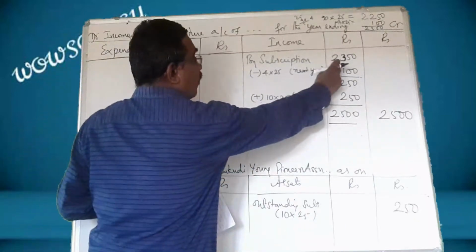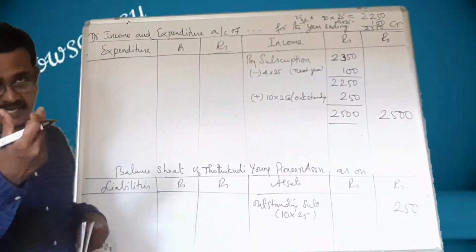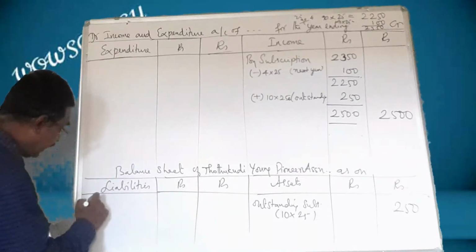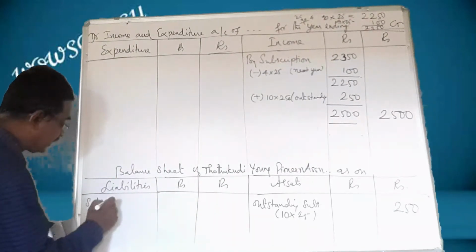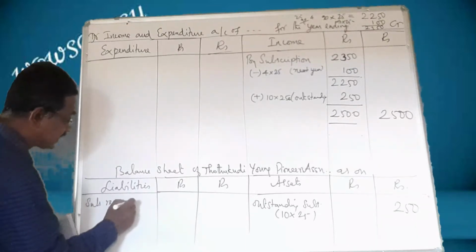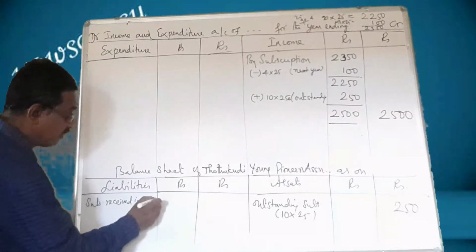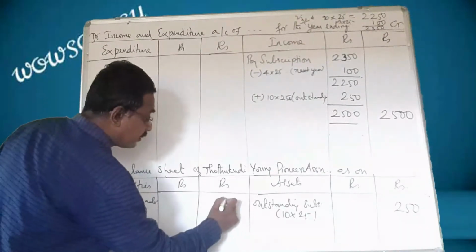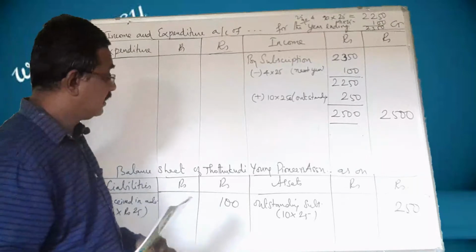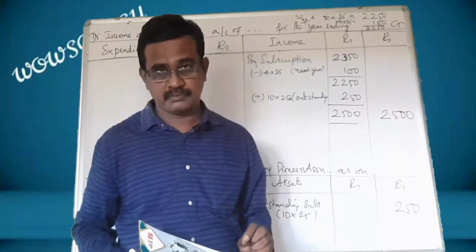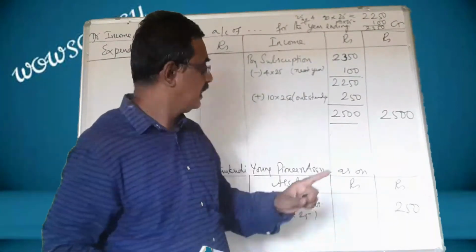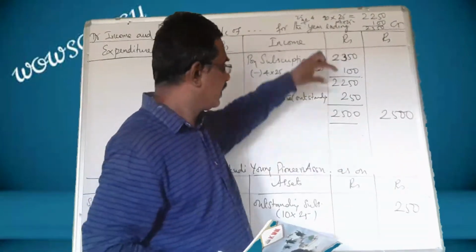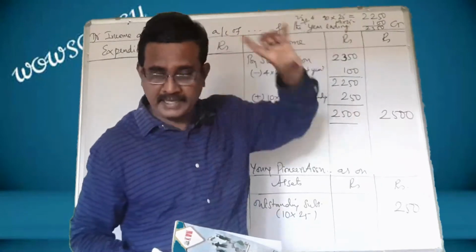See, from 4 members we have collected a subscription in advance. It is a liability, so it is shown on the liability side. How? Subscription received in advance. From 4 members we have collected 25 rupees each. That comes to 100 rupees. And this is the way we have to show. Again let me tell you the way in which we have to show it in the income and expenditure account. You have to get the amount collected.